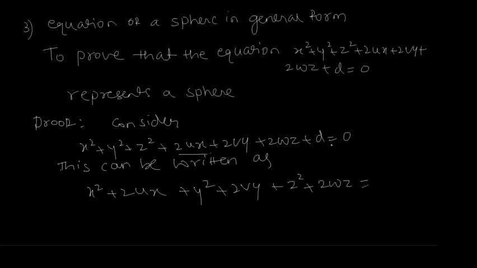Then I send this d to RHS, which gives minus d. Next, I add u square plus v square plus w square on both LHS and RHS.